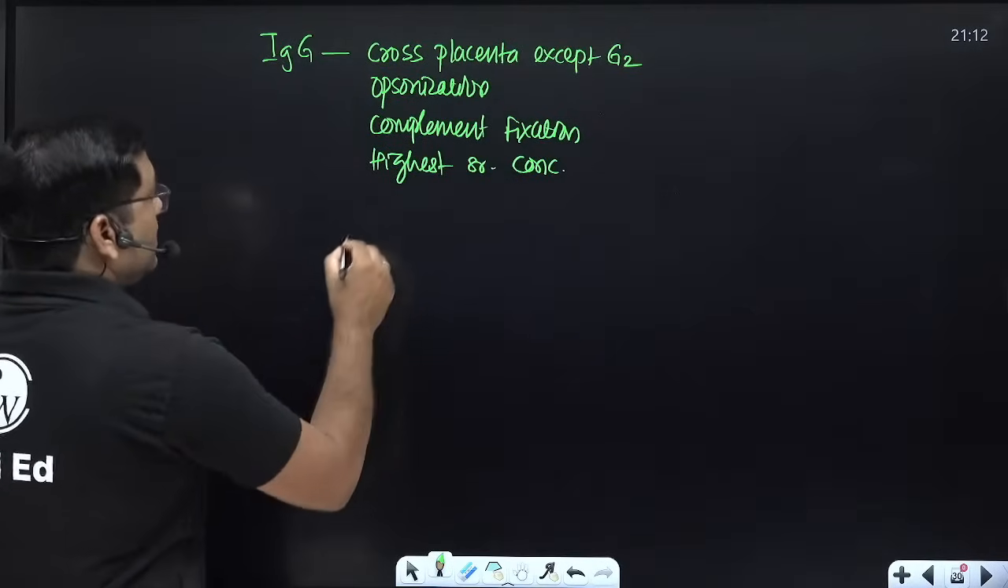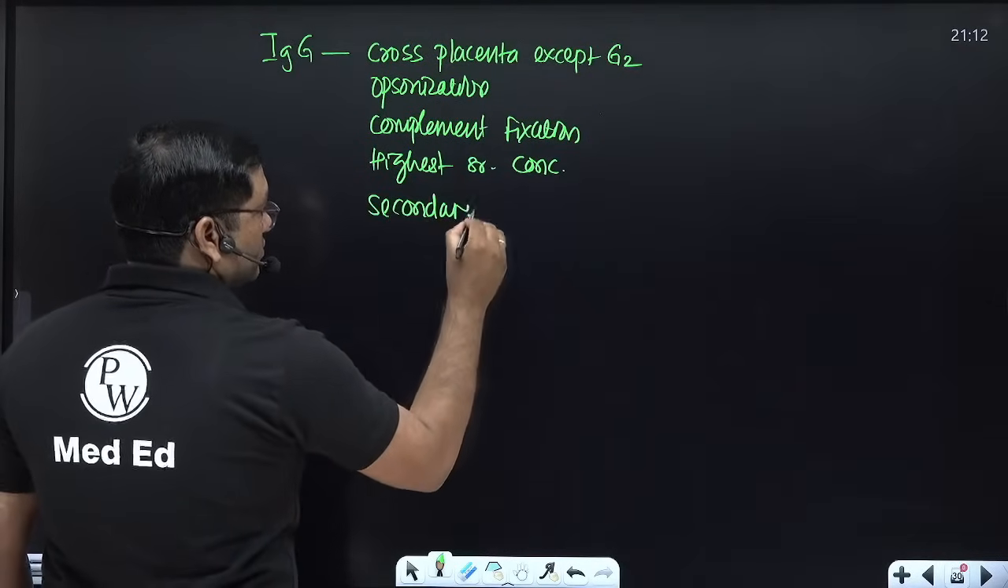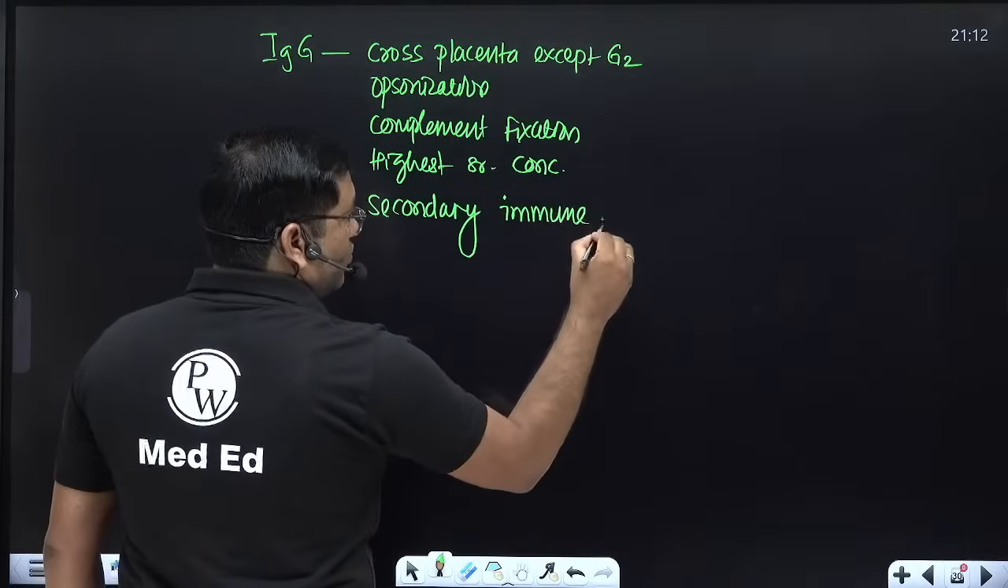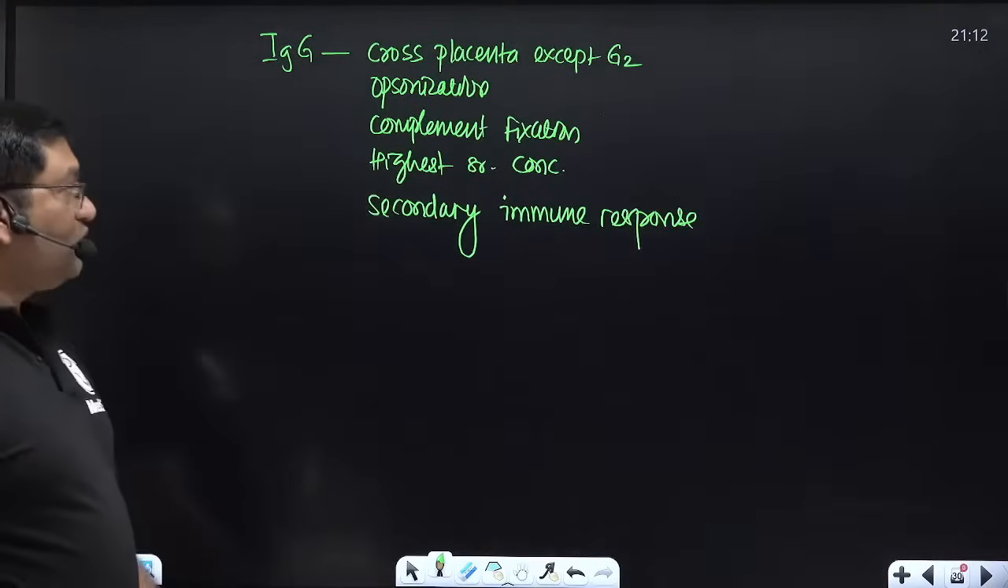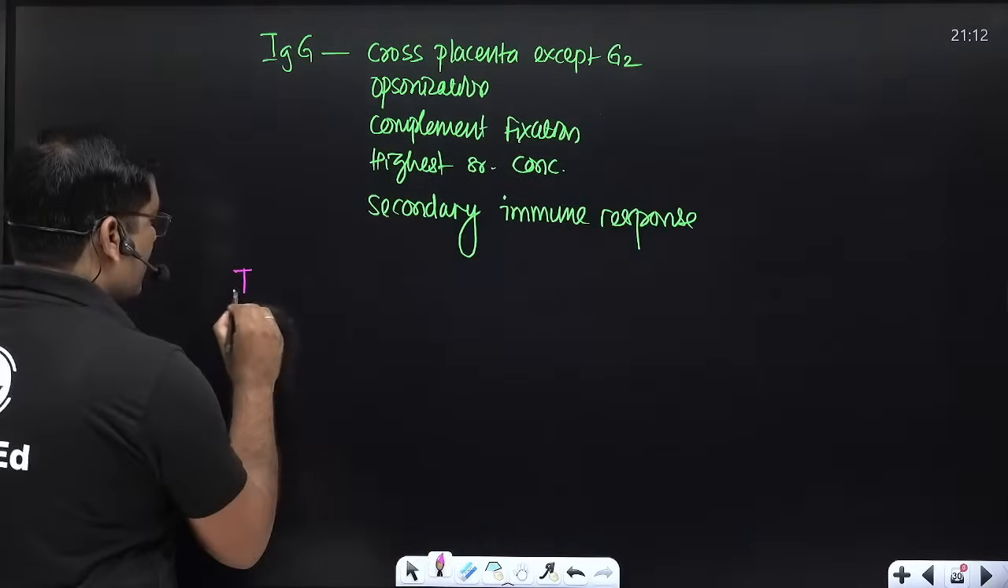Then IgG, it is important for the secondary immune response. IgG. Now IgM. See, IgA.